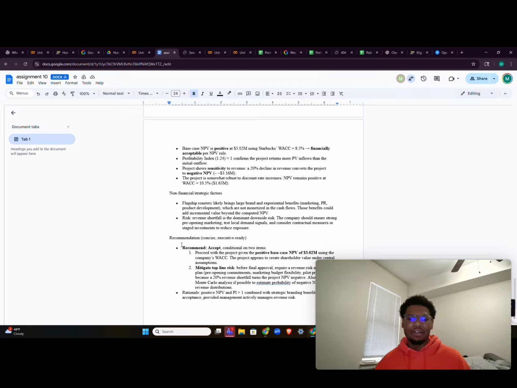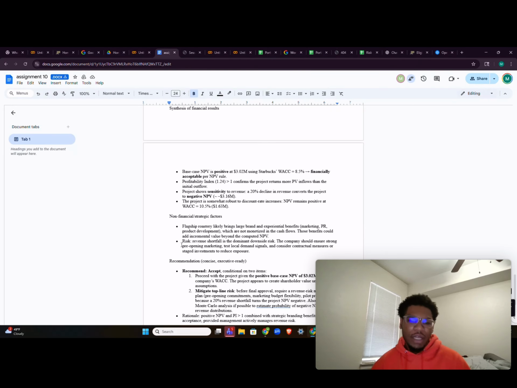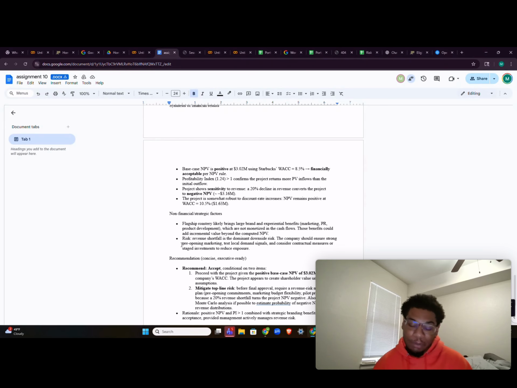And so the rationale is pretty simple: positive net present value and a profitability index above one, combined with the strategic branding benefits, justify this acceptance. Like we said before, all the benefits outside of the money are what really make this such a good investment. Thank you. Hope you learned something about NPV and the benefits of financial investments outside of the financial returns.